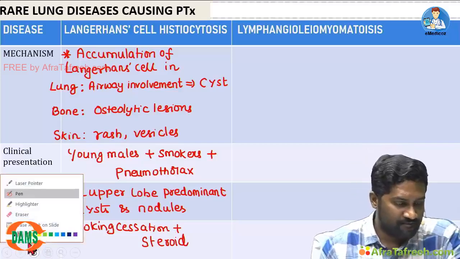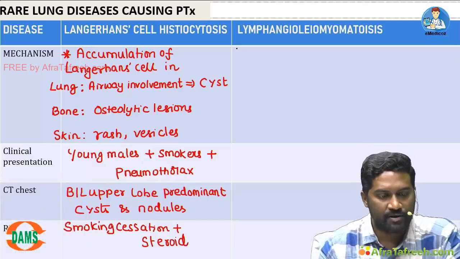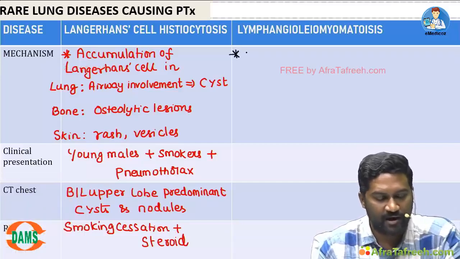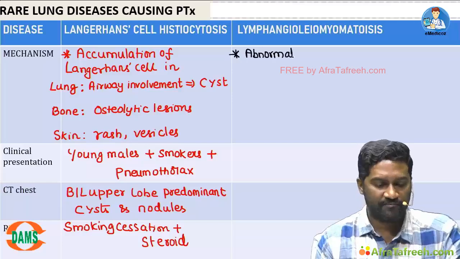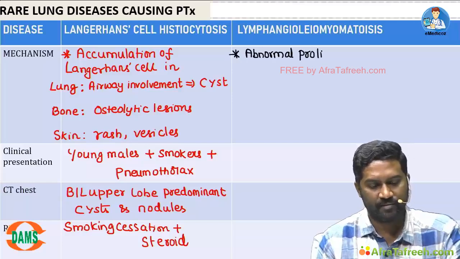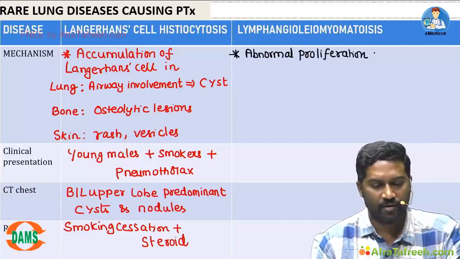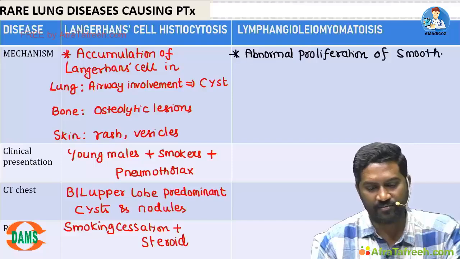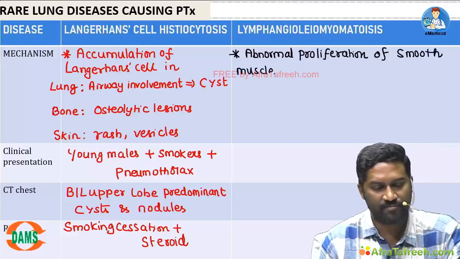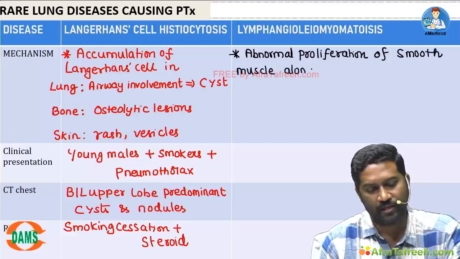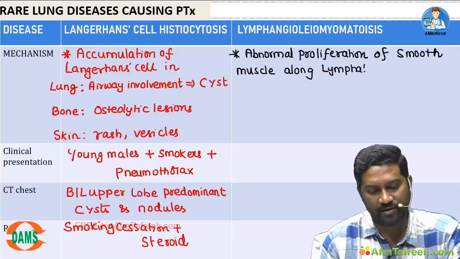Coming to lymphangioleiomyomatosis. This is abnormal proliferation of smooth muscle, atypical smooth muscle, along lymphatics, as the name indicates.